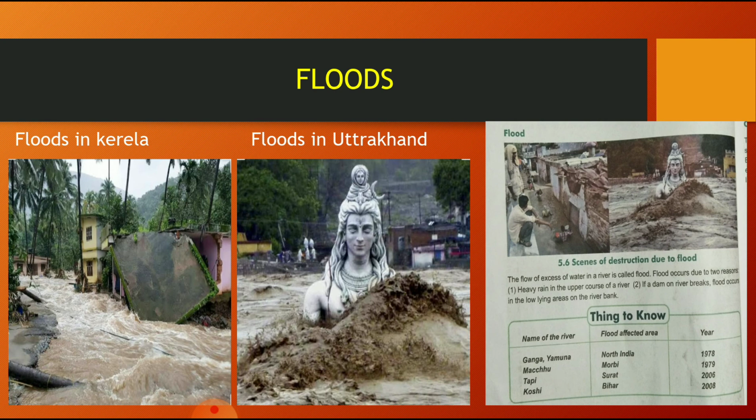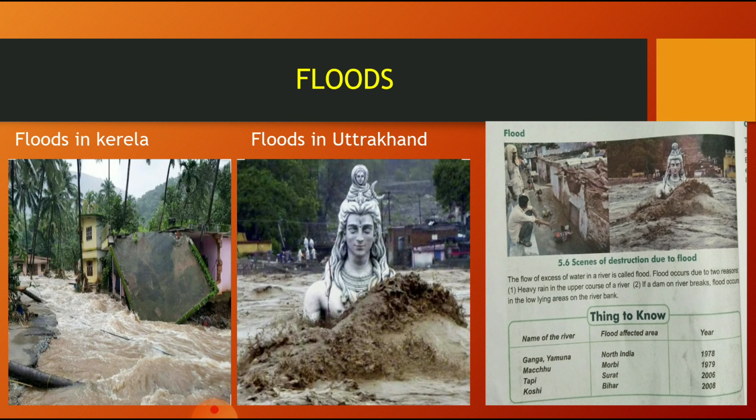Many landslides were taking place. What do you mean by flood? The flow of excess water in a river is called a flood. Floods occur due to two reasons: heavy rain in the upper course of a river, and second, if a dam on a river breaks, flood occurs in the low-lying areas on the river bank.